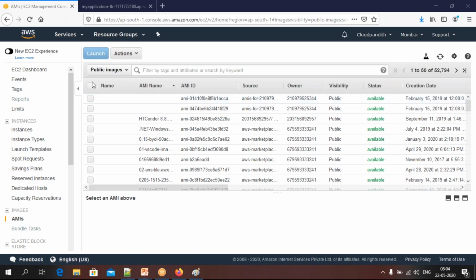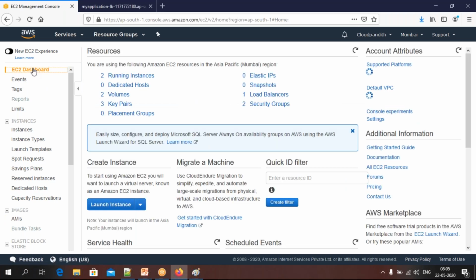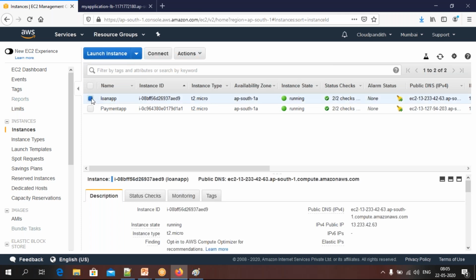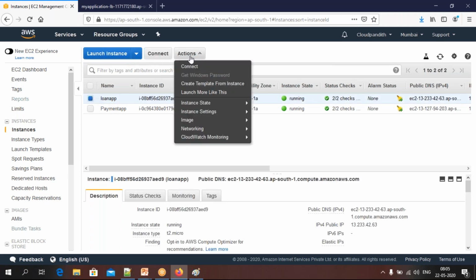In the same way, these are the different images, but I have created my EC2 instances. Two instances are running. If you remember, I have launched some applications inside. In the loan app, I have hosted the loan application. In the payment app server, I have hosted my payment app. So I need to create an image out of these servers. How do we create an image out of this server?